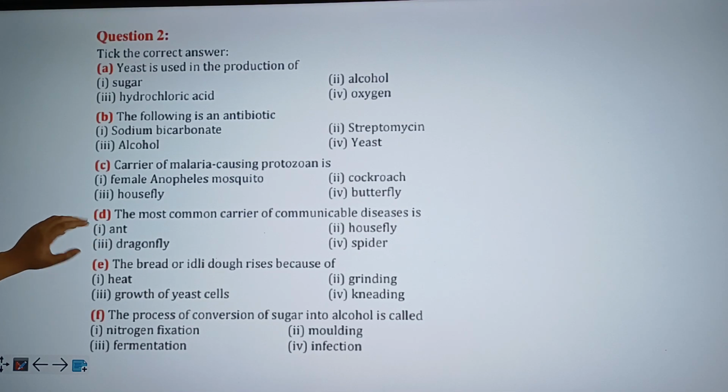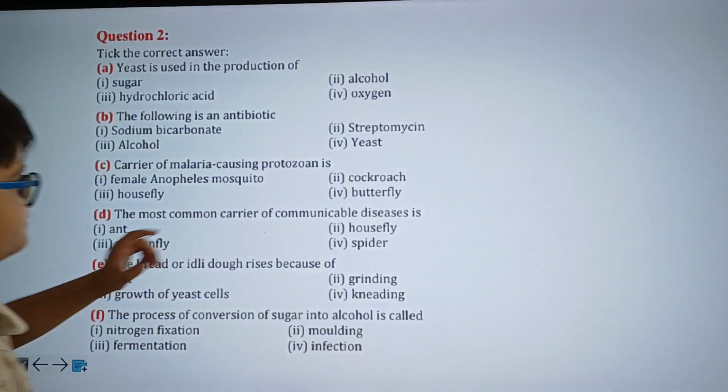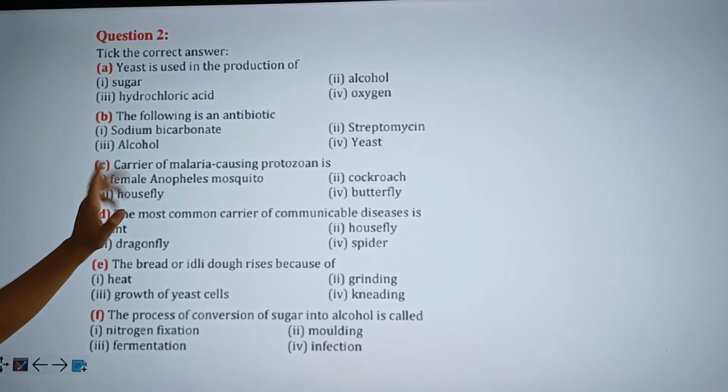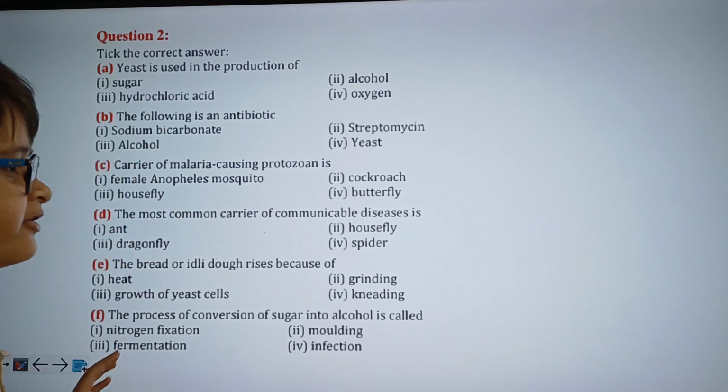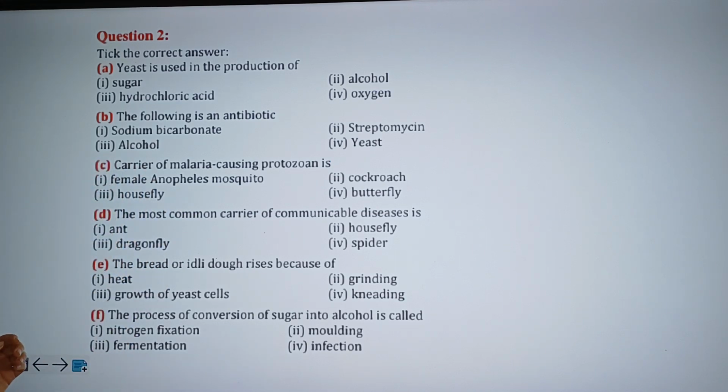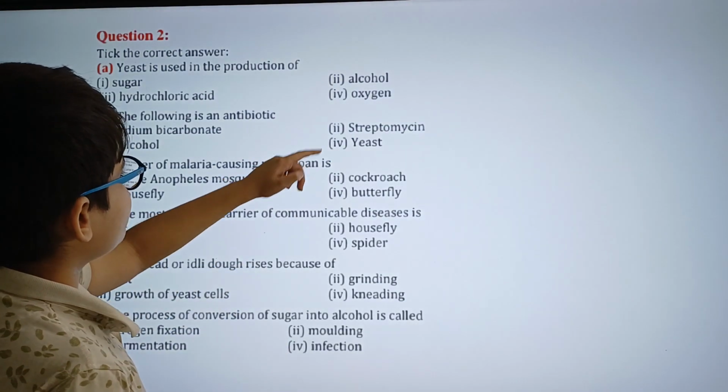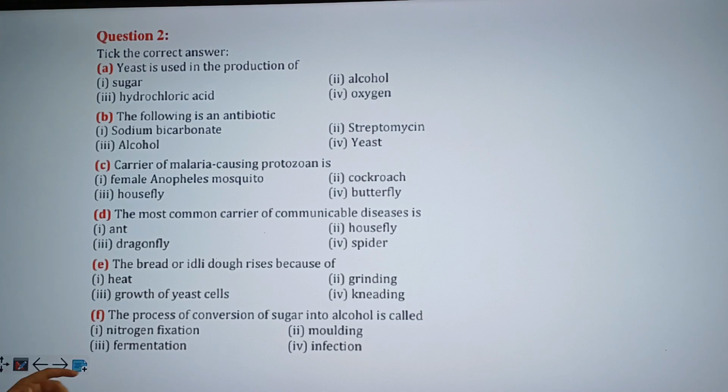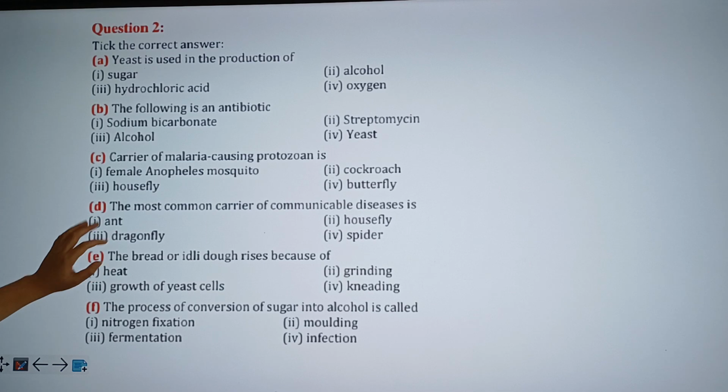Alright, moving on to part B of question 2. The following is an antibiotic. And the answer for this question will be streptomycin. Yeast is not an antibiotic, because its main purpose is the baking of bread and the creation of alcohol. And alcohol is once again made by yeast, hence it is not an antibiotic either. And that leaves us with streptomycin. As we have learnt in the chapter, streptomycin is an antibiotic. Any of the rest are not antibiotics.